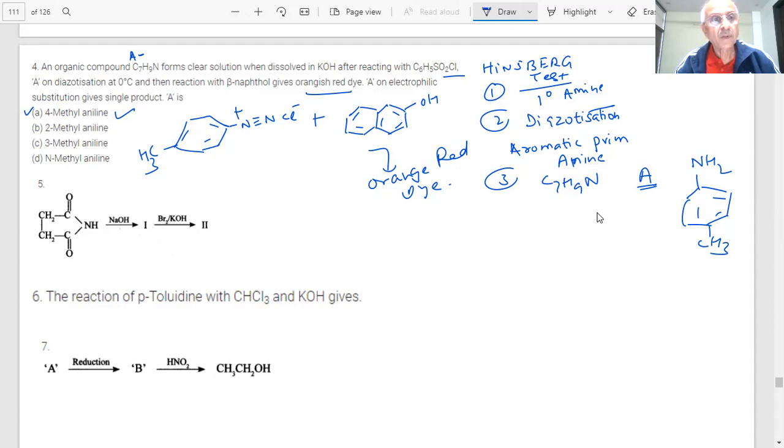This will form... First, since it is NaOH, we get N minus Na plus, then Br2 KOH.